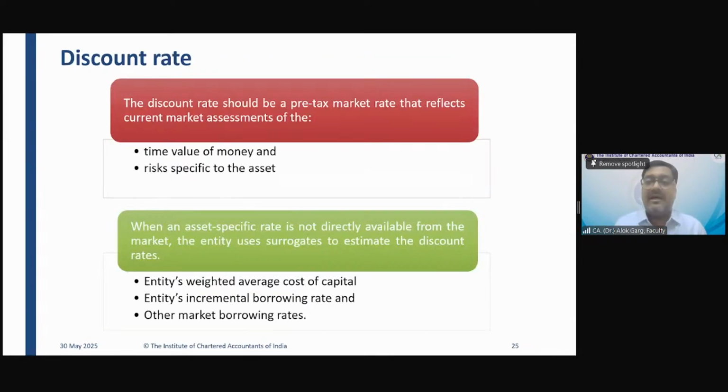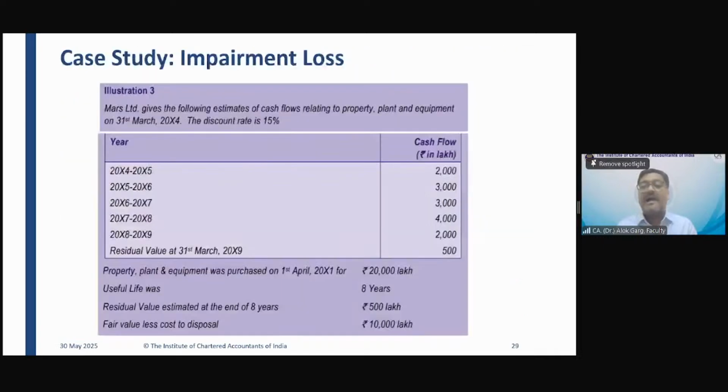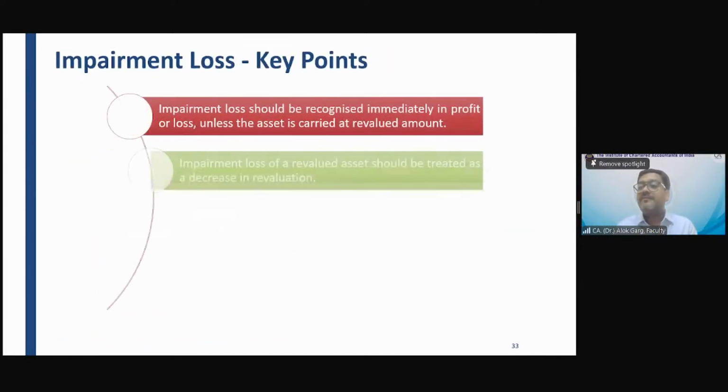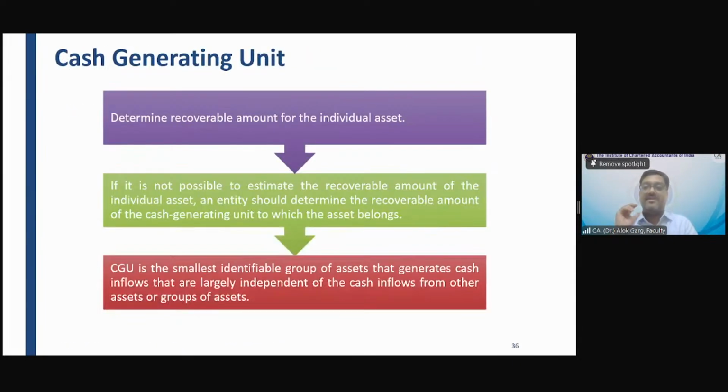So friends, this was the question which we have discussed, talking about the cash generating unit. What is the cash generating unit? Cash generating unit is an identifiable, smallest group of assets which can generate independent cash flow, right? That is the meaning of cash generating unit, friends.